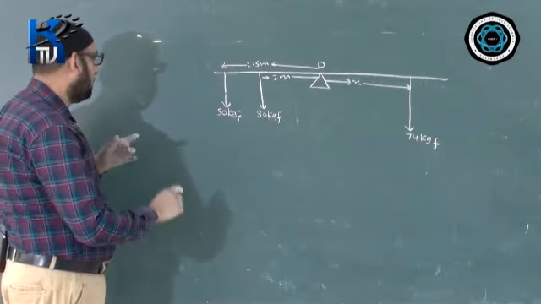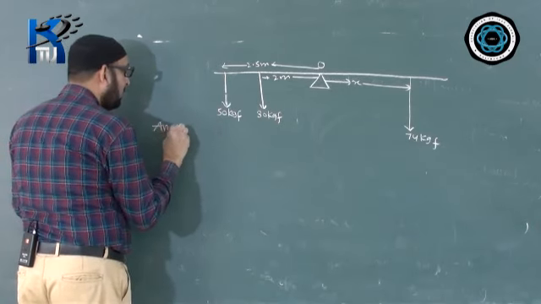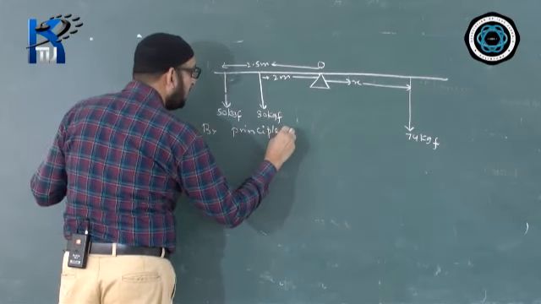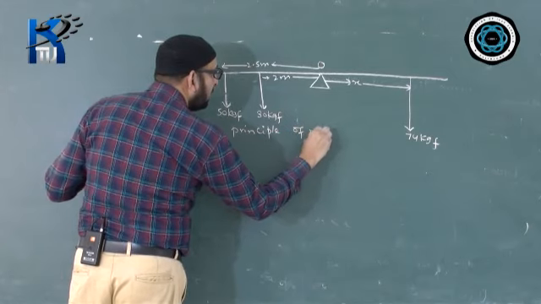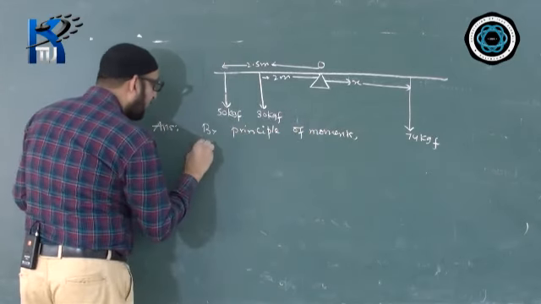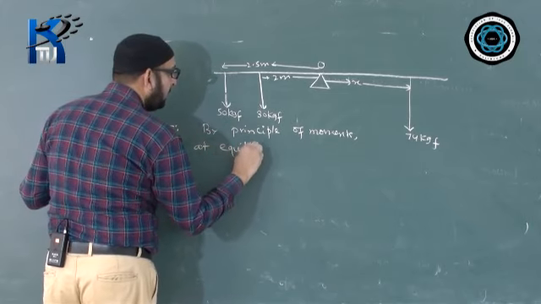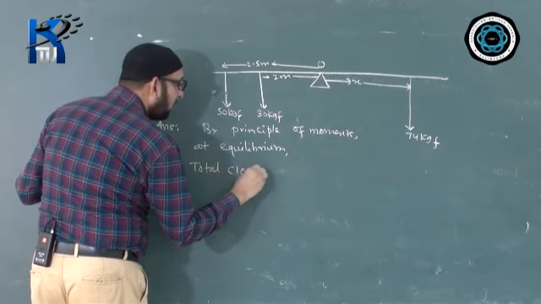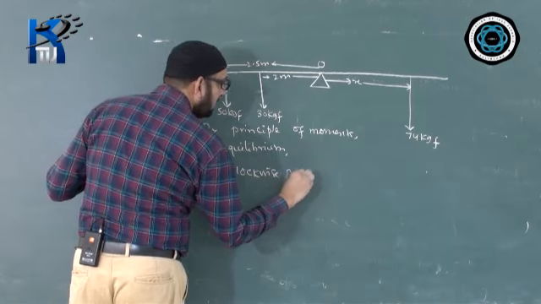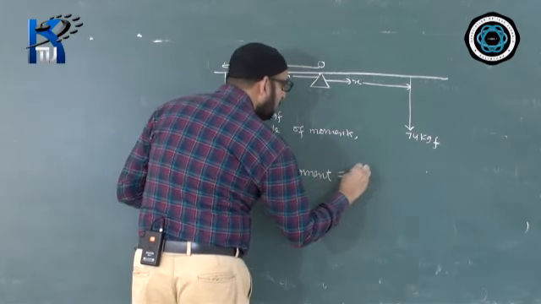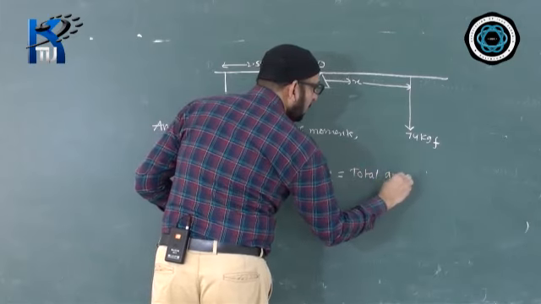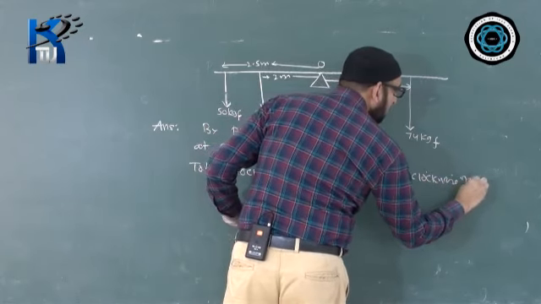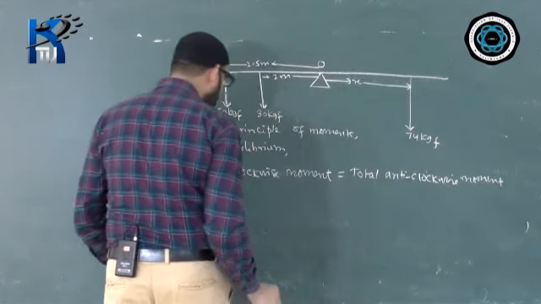So now we'll do the calculation, right? We'll be writing the answer now. Answer by principle of moments. These are the terms we should write. By principle of moments at equilibrium, total clockwise moment equal to total anti-clockwise moment. We must write this statement.